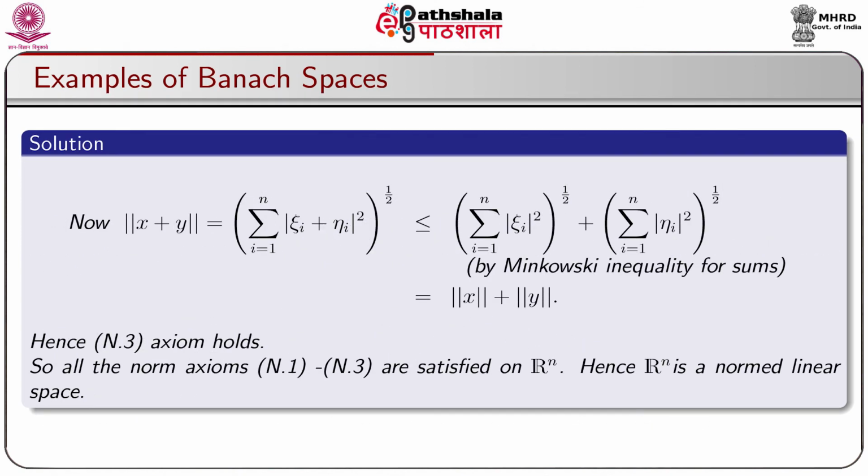Now, norm of x + y = (sigma i = 1 to n |xi_i + eta_i|^2)^(1/2) is always less than or equal to (sigma i = 1 to n |xi_i|^2)^(1/2) + (sigma i = 1 to n |eta_i|^2)^(1/2). This follows by Minkowski inequality for sums, which is equal to norm x + norm y. Hence, the third norm axiom, that is N3 axiom, holds. So, all the norm axioms N1 to N3 are satisfied on R^n. Hence, R^n is a normed linear space.